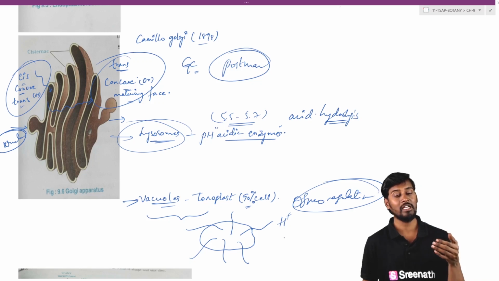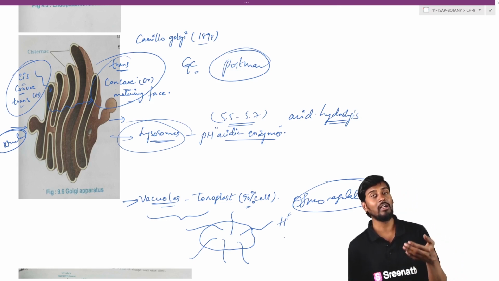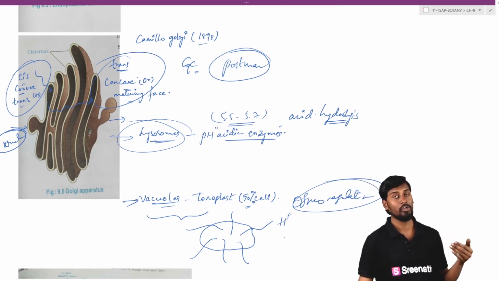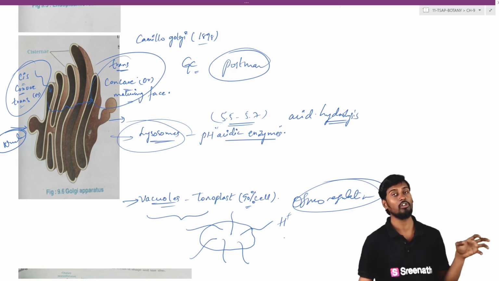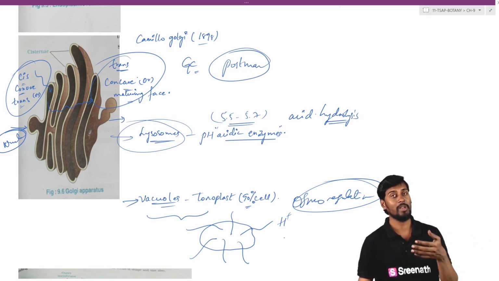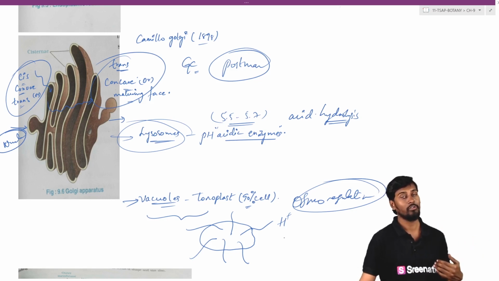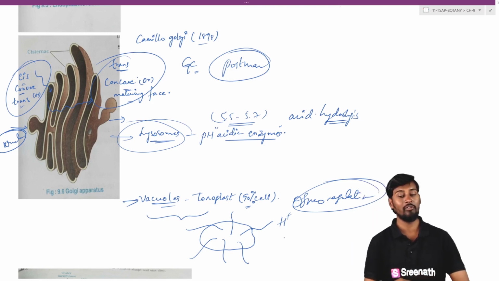When this happens, the concentration of ions inside is higher when compared to the ion concentration outside. Even so, they are coming against the concentration gradient, so they are involved in the active transportation process, where they go against the concentration gradient, that is from the cytoplasm into the interior part of the vacuole. So that is about the tonoplast or the vacuoles, which are generally involved in osmoregulation, and the active transporters are the ones involved in this particular process.